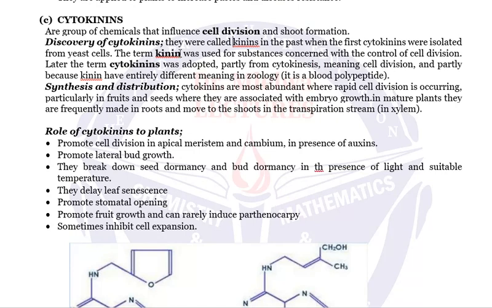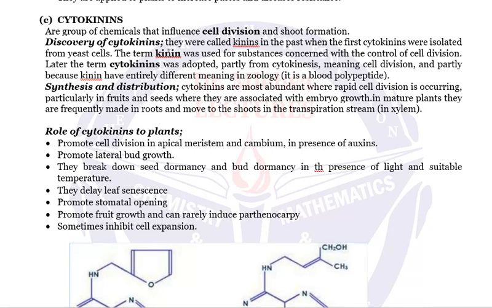The term kinin was used for substances concerned with control of cell division. Later, the term cytokinin was adopted, partly from cytokinesis. What is cytokinesis? Meaning cell division. So cytokinesis is cell division, and because cytokinins, having the name kinins, they stimulate cell division.